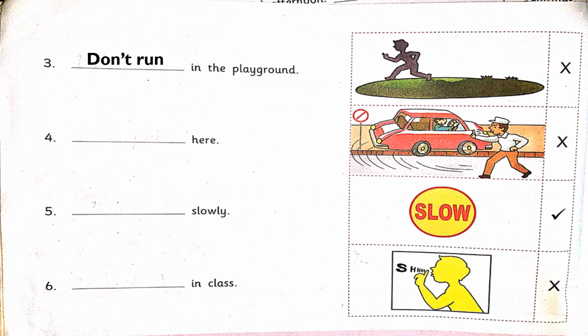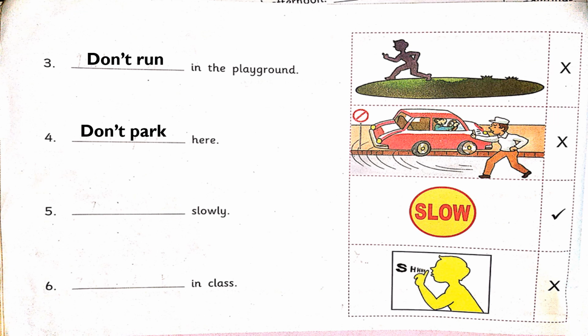The verb from the box that suits this sentence is park. But the instruction says don't park. Therefore, we will change the verb park into don't park. So our sentence is don't park here.